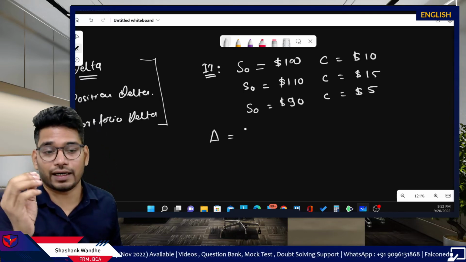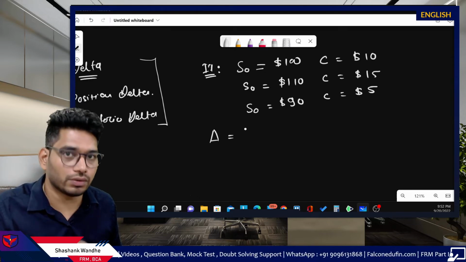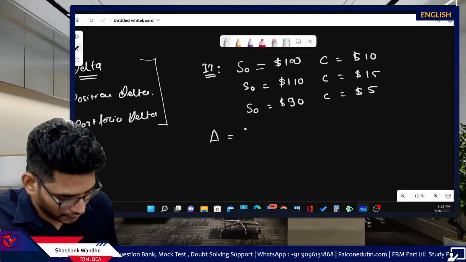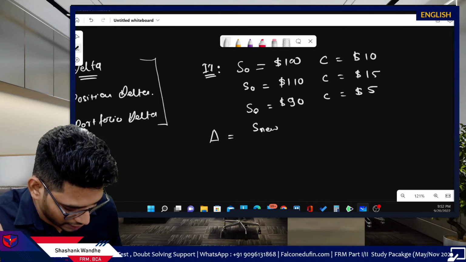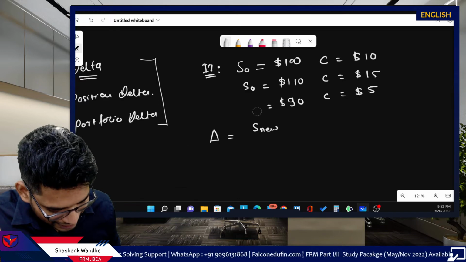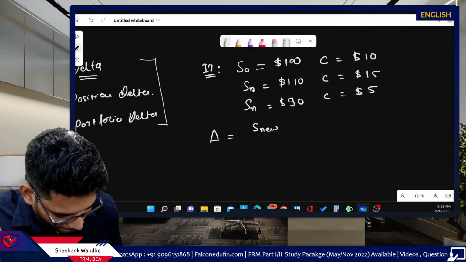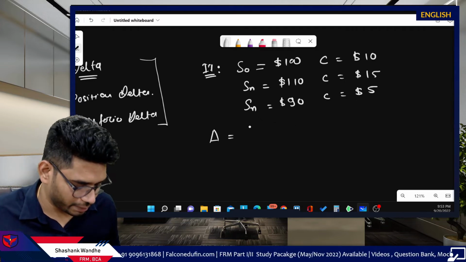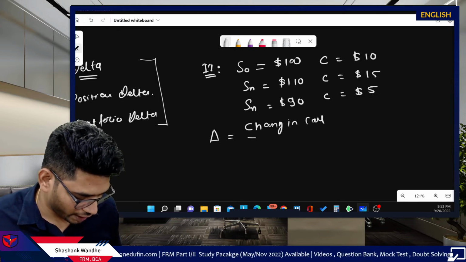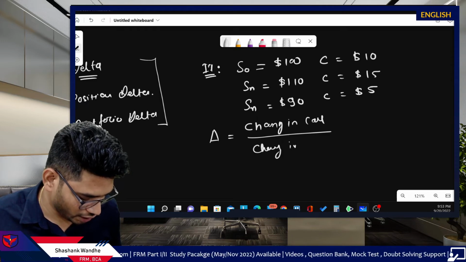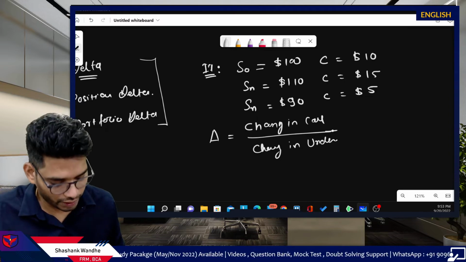Delta is the ratio of change in call option price with respect to the change in underlying price. Instead of S0, let's call this SN, just to indicate the new underlying price. Or there is an alternate method: change in call price divided by change in underlying price. This is how you measure delta. This is the proportion, the ratio.